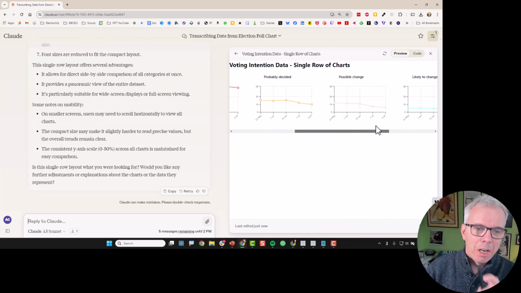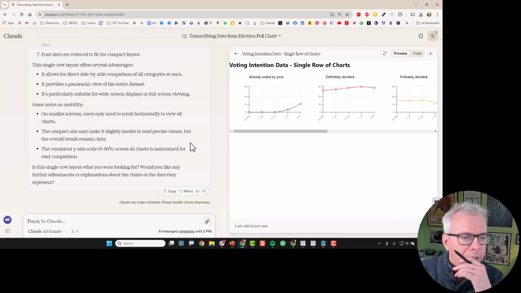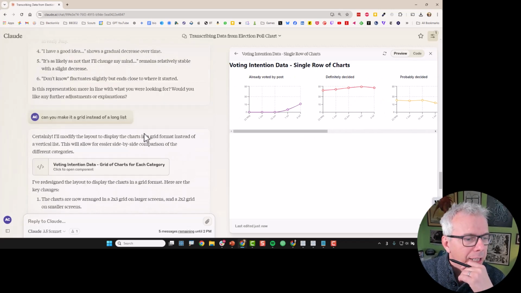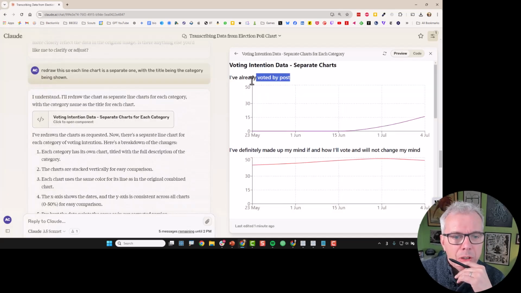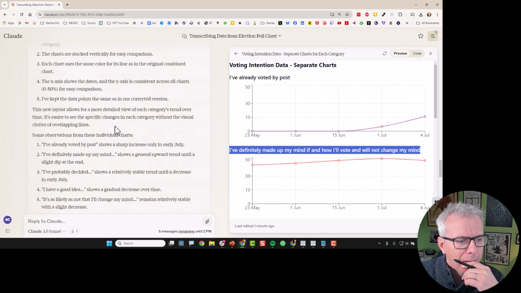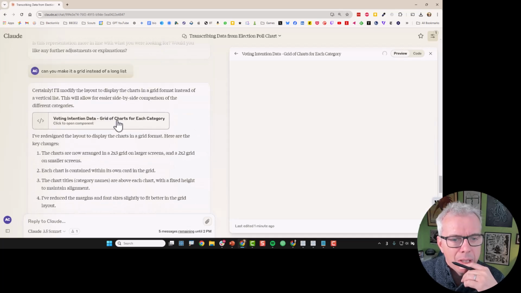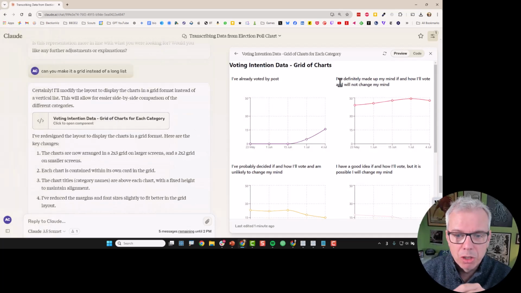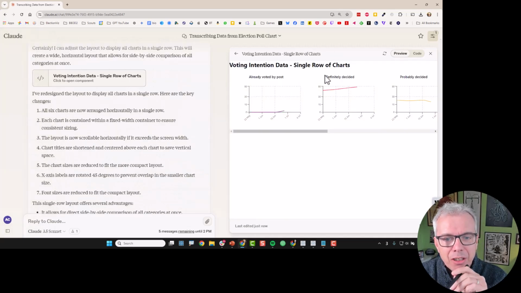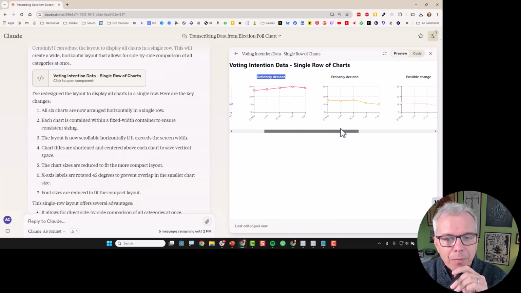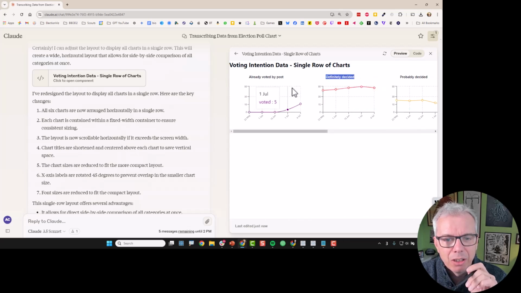What I really like here is what it used when it created this one. Let's go back. When it created this one, it used the full category name. This one also used the full category name. But this one on a single row, it's used the summary name, which is very intelligent. Okay, so that is kind of it, isn't it?